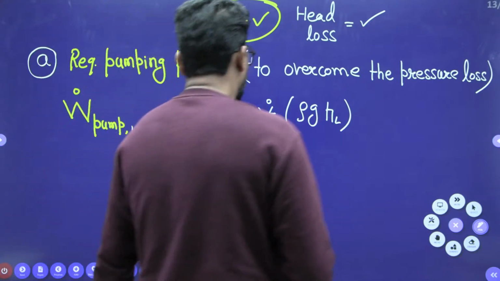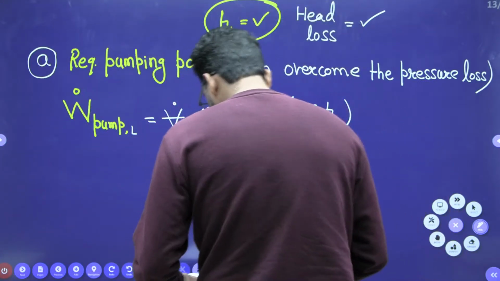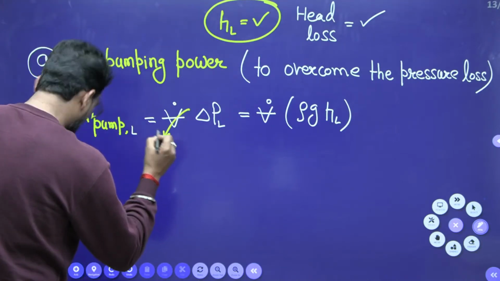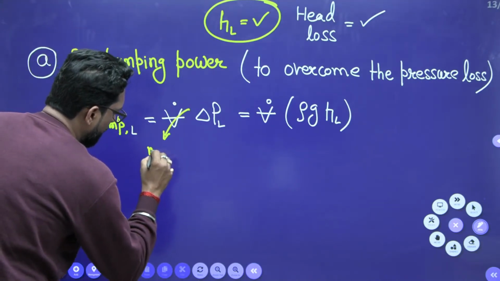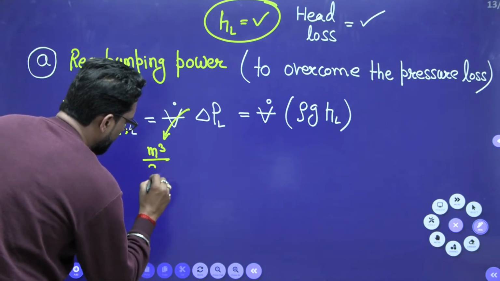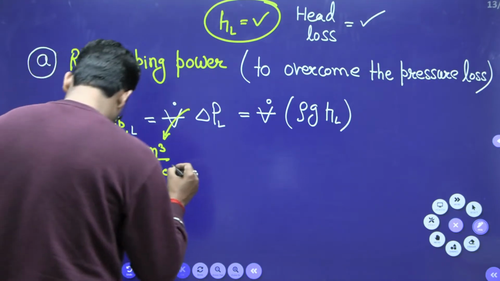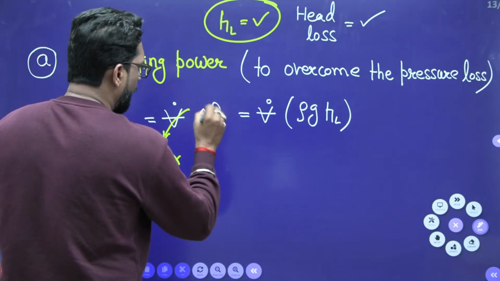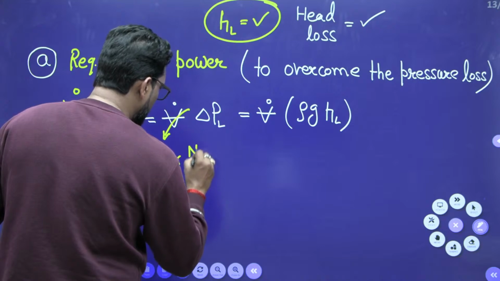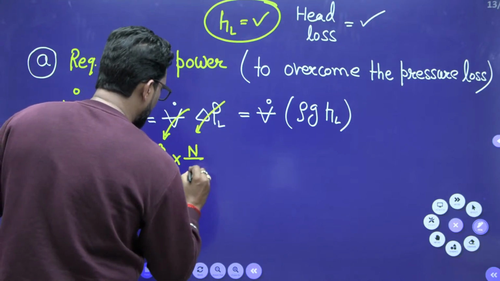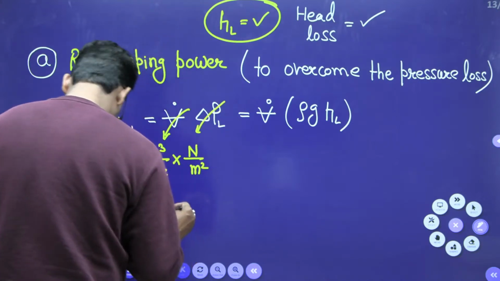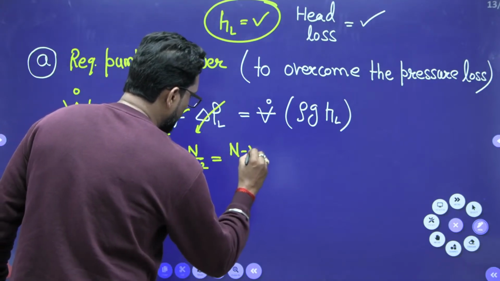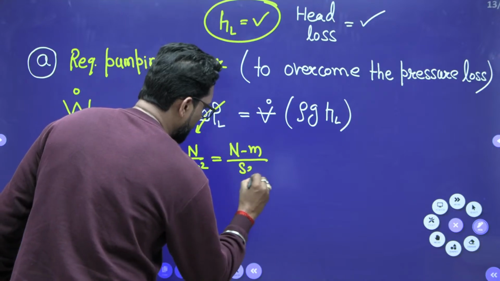Now what is this V? V is volume flow rate, meter cubed per second, into force per unit area, that means Newton per meter square. That gives Newton meter per second.